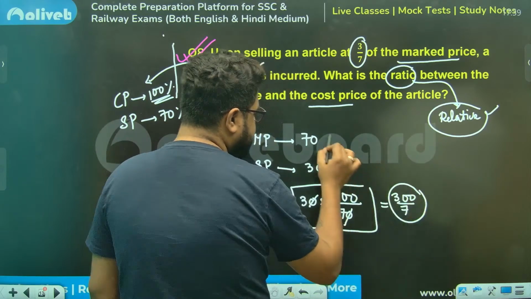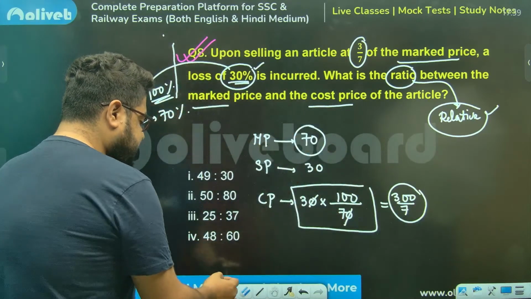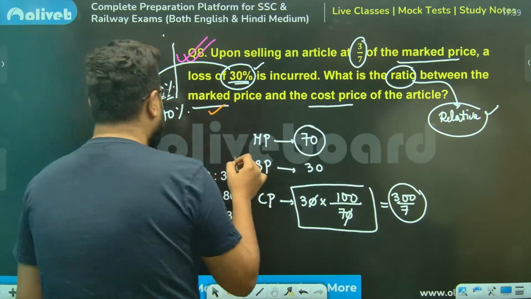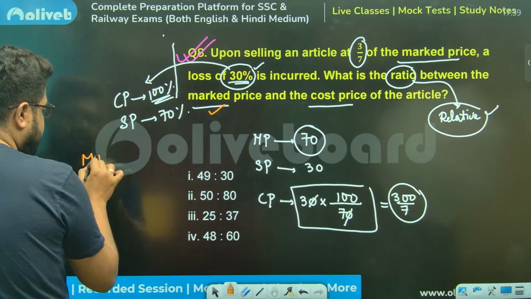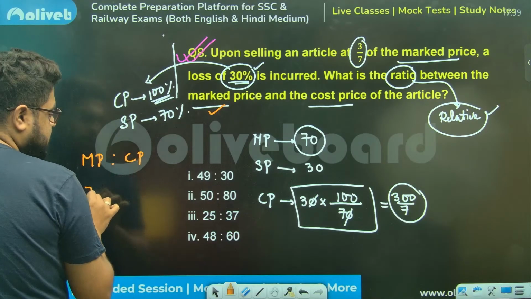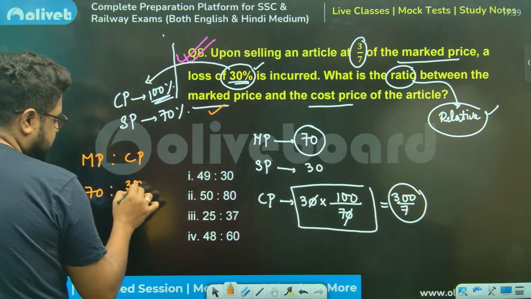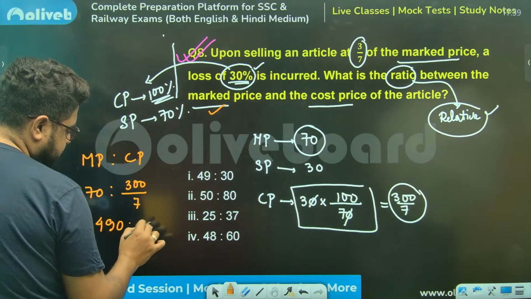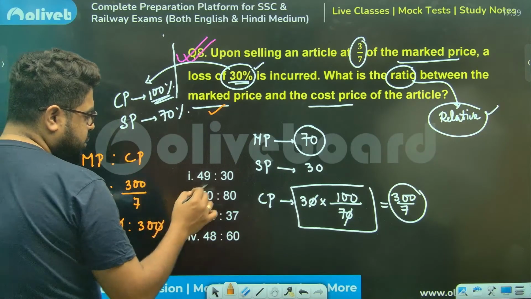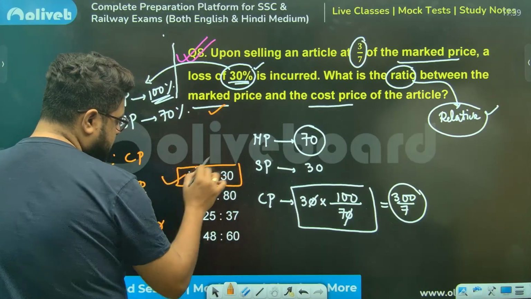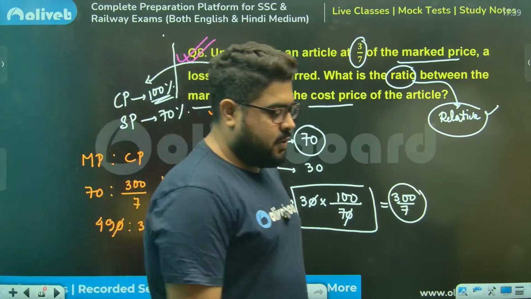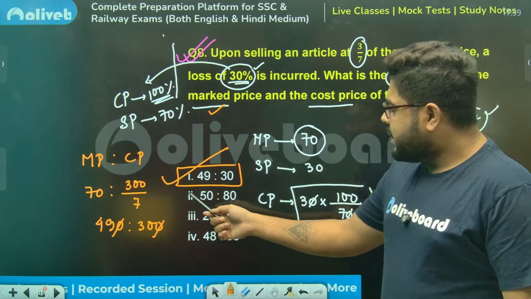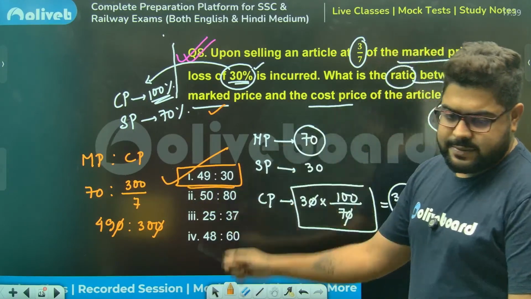Now they are asking the ratio between MP and CP. MP is 70, so MP ratio CP is 70 ratio 300 by 7. That means 490 ratio 300. So 49 ratio 30, which is option number 1, sir. And that is the answer for this particular question.